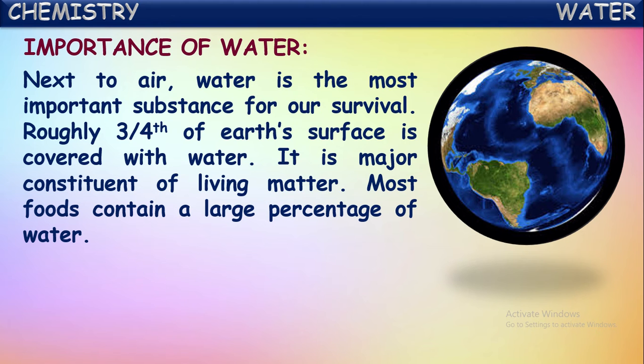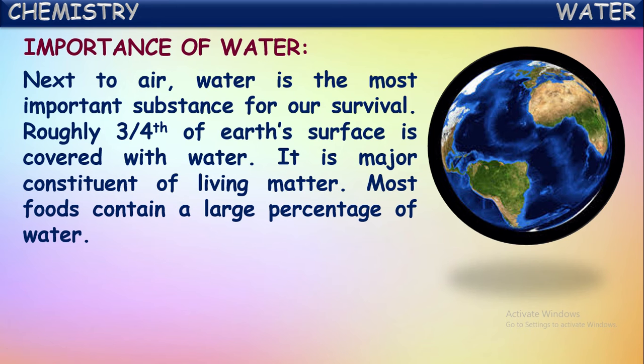And roughly three-fourths of the Earth's surface is covered with water. See here, the globe is shown. This total blue part shown on the globe is water. The presence of water is shown in the blue color. Okay, this is around 70% of the Earth's surface. Three-fourths of the Earth's surface is covered with water.